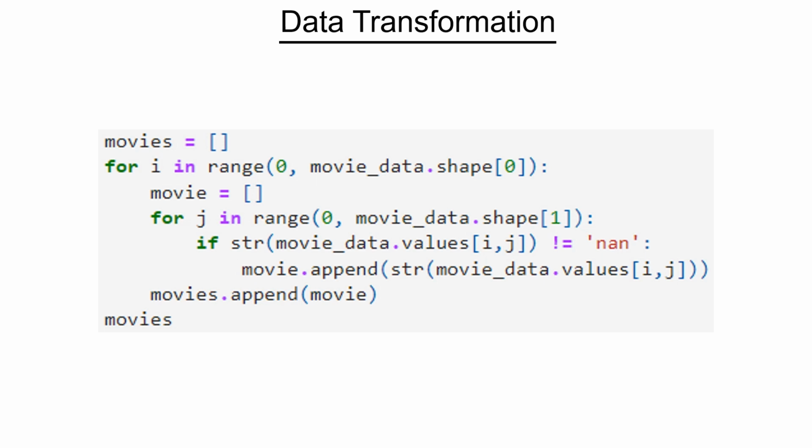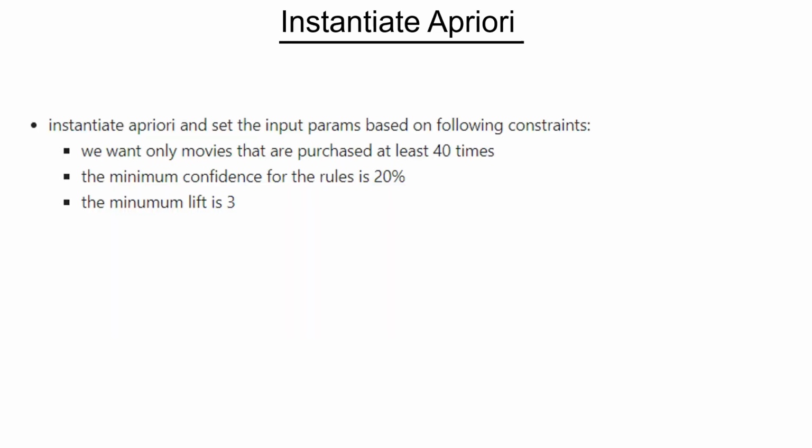And then what we say is, if any of those items is not a nan, we will take it. If it is a nan, we won't take it, and then we will start appending them into the movie frame, and finally we will append each of the movies into the movies list, and finally we will have a list of lists like this. So once we have that, then we have to initiate the apriori algorithm.